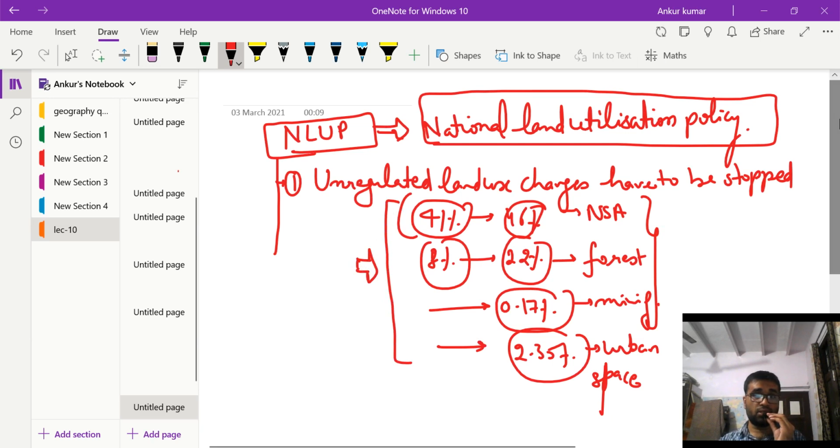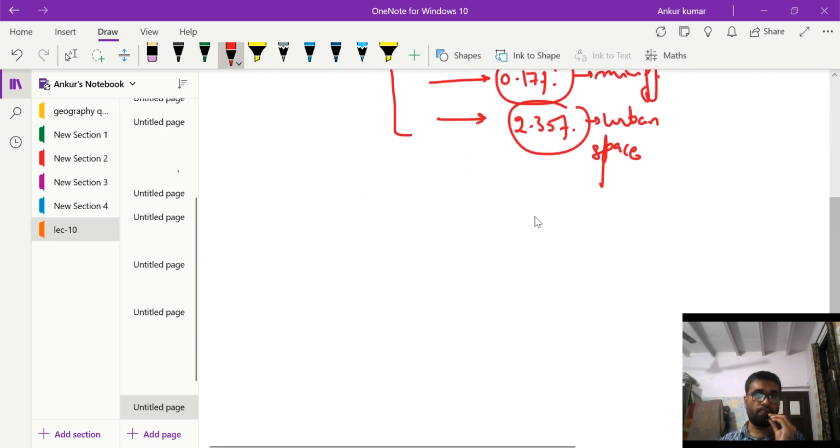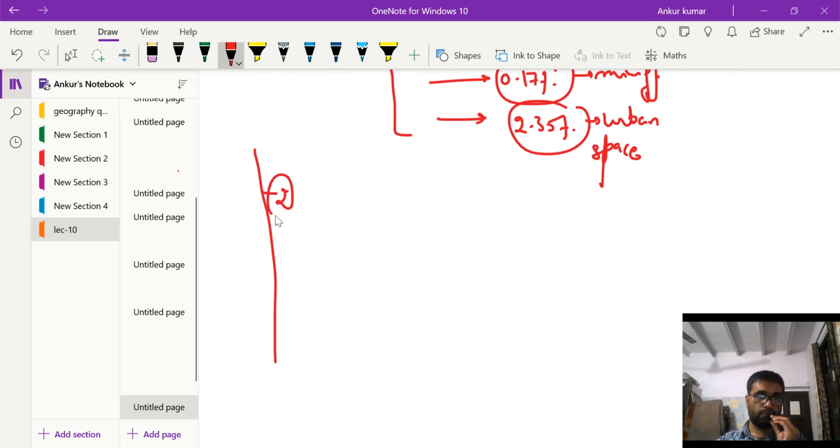The next objective of the policy should be addressing the reducing per capita land resource.